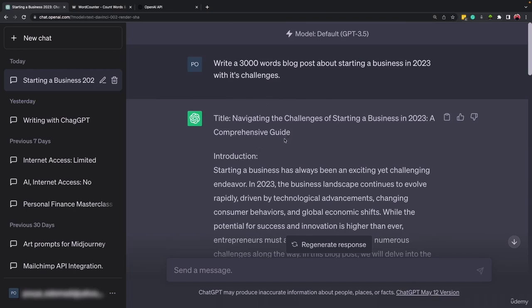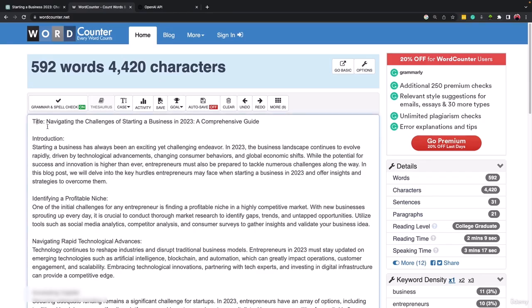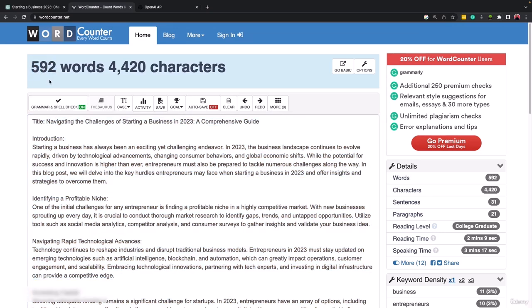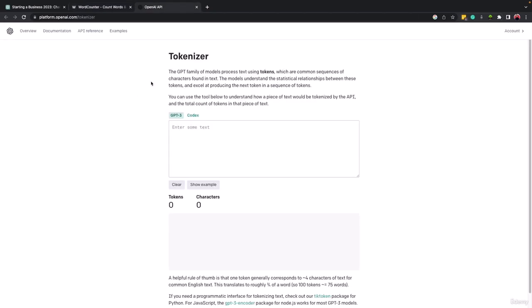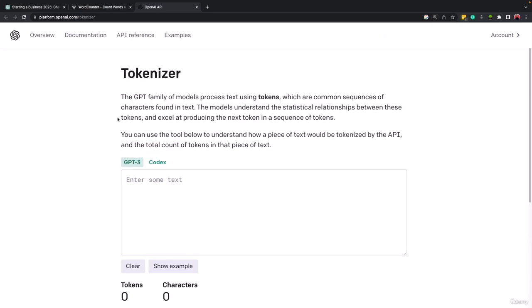But I have to tell you something. ChatGPT doesn't count words, it counts tokens. What does that mean? Tokens, we can say, are more or less like word counts, but sometimes a token can be a single word or it can be a single sign. For example, the text that we have here, if I select all of it, as you can see, is 592 words, 4,420 characters.